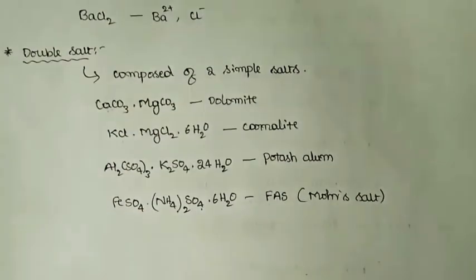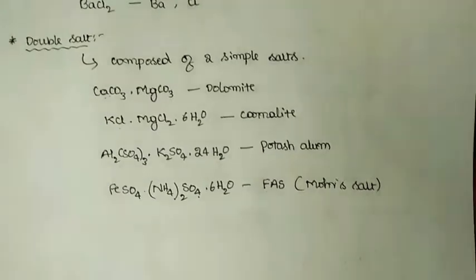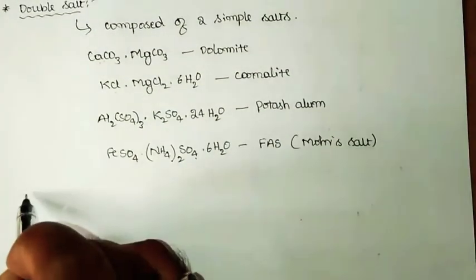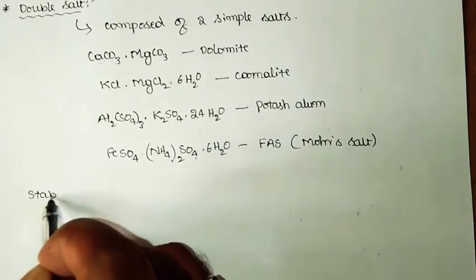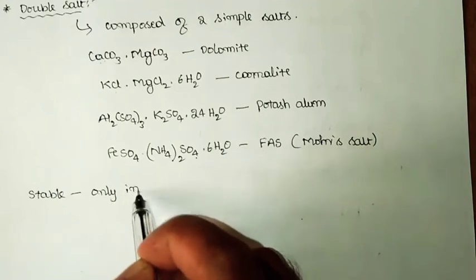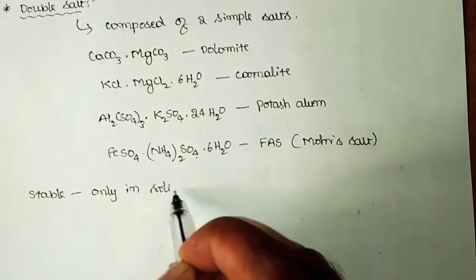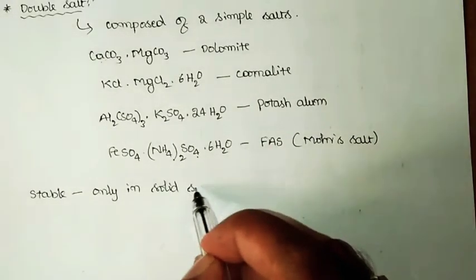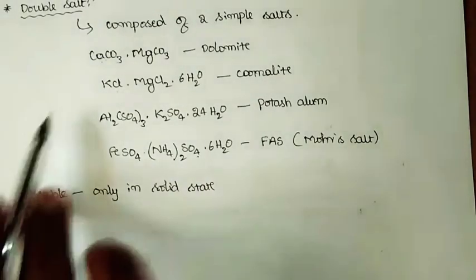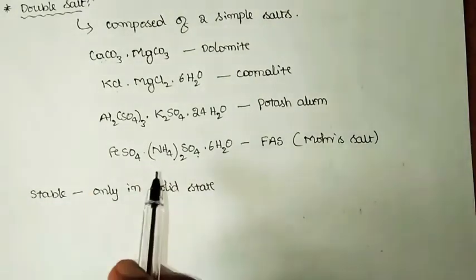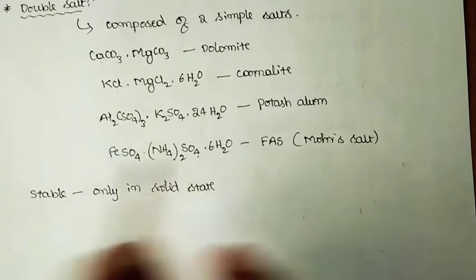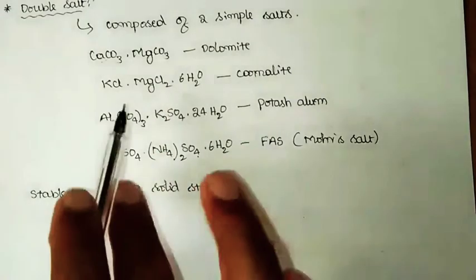And one thing we are supposed to remember with respect to the double salt is that double salts are stable only in the solid state. That means only when they exist in the pure crystalline state is their existence possible. But when these double salts are dissolved in water or in any other suitable solvent, they split into corresponding components.